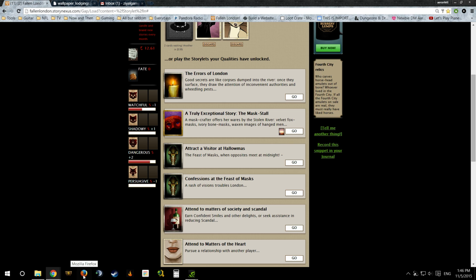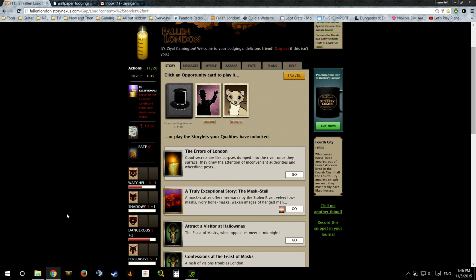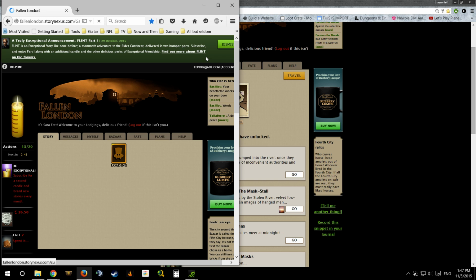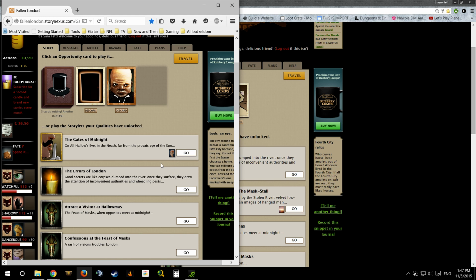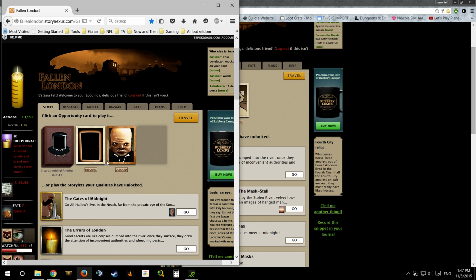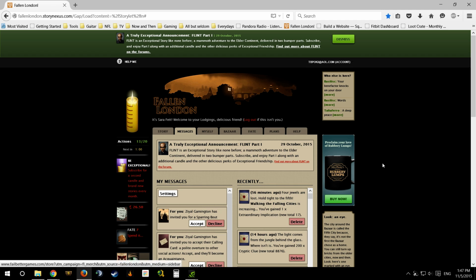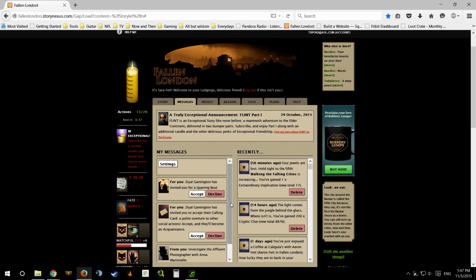So I've got myself all set up, and one of the ways I recommend if you want to run multiple characters is, okay, I got Chrome, which is currently loading up a video and taking its sweet time about it. But if you got the RAM to kick it, I have Firefox set up to basically log me in and go, hey, Fall in London, what's up? And this is my other character. And over in the messages tab, which is what's important here, I'm going to make this big.